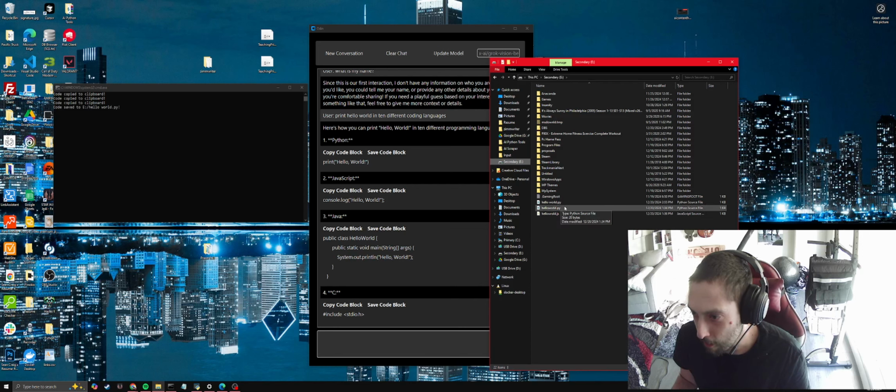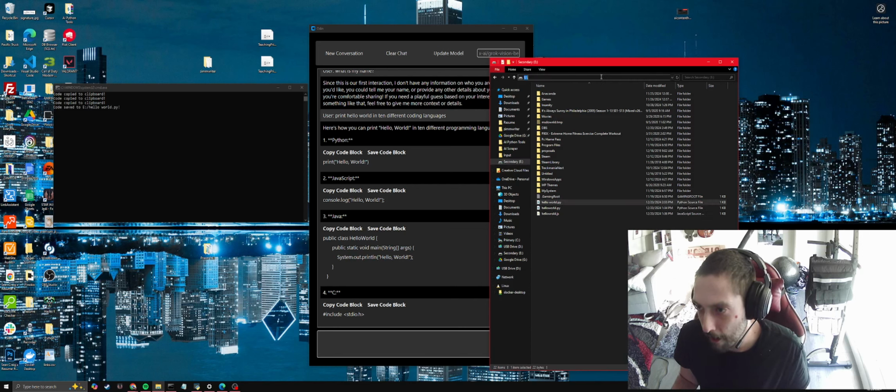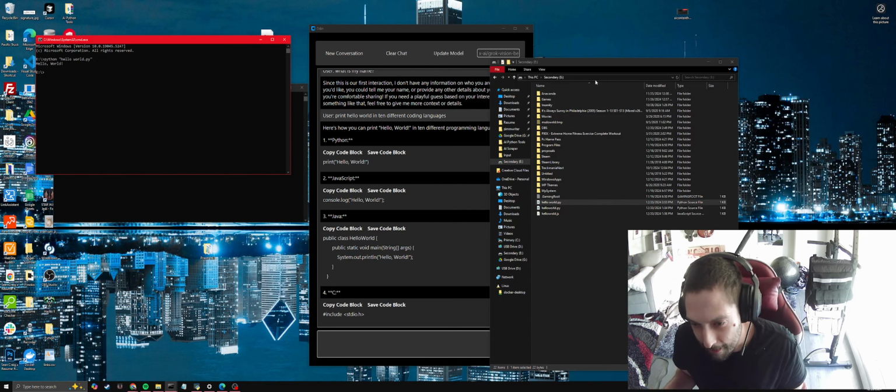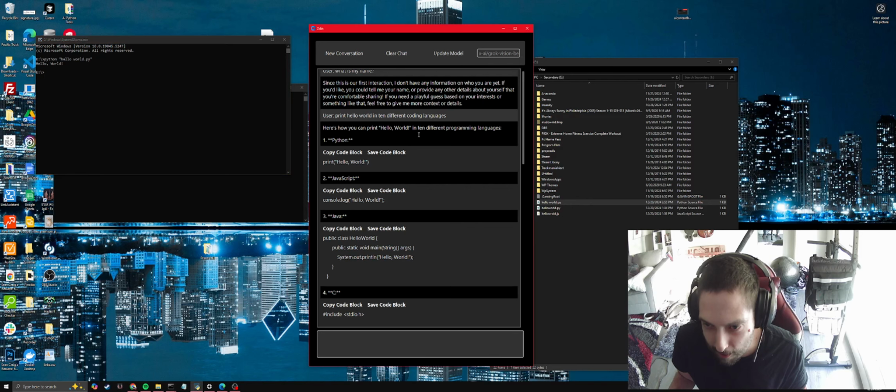So you can see hello space world, and if we have cmd, python hello world, come on, hello world. Oh, I guess I should put it in quotes. Ta-da! It took longer than I expected. Longer than it should have, but it's there. It works. It's exactly what it should do.